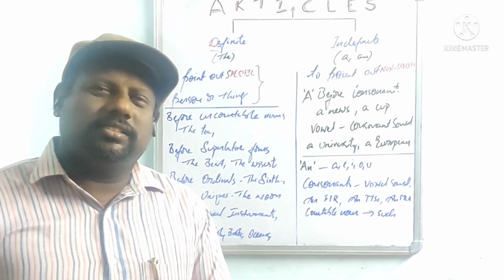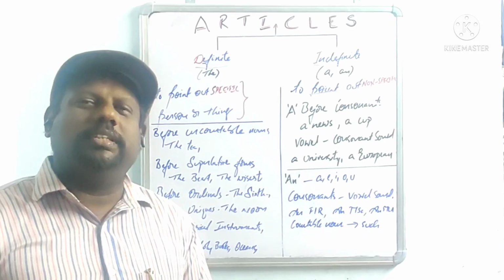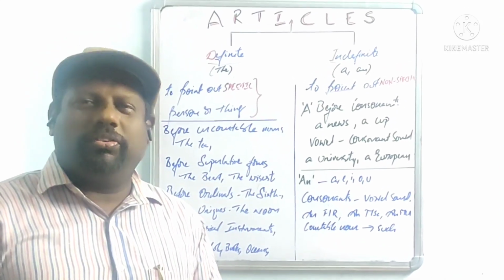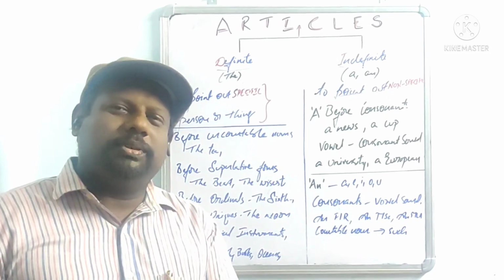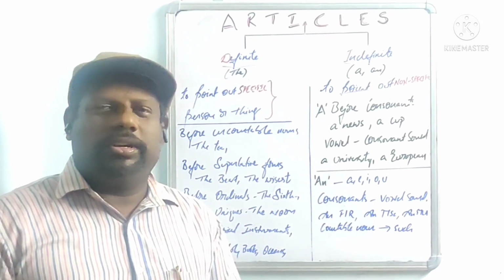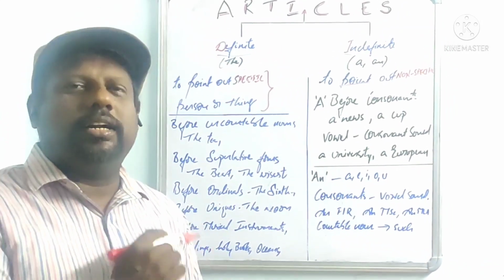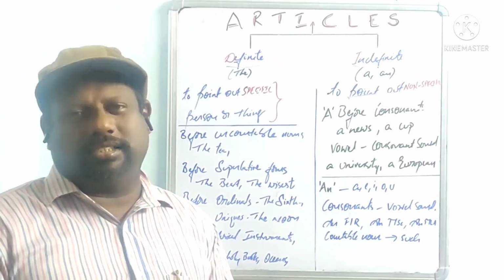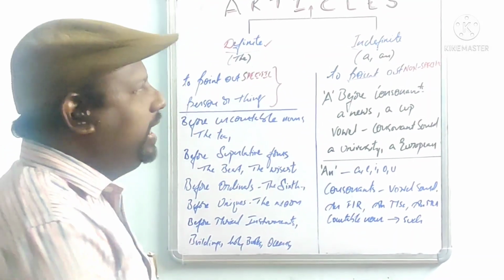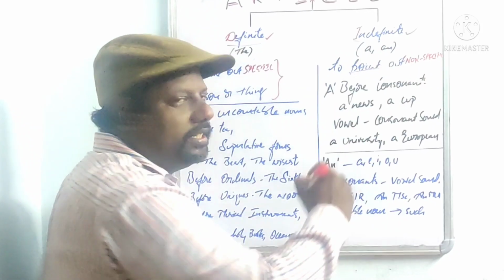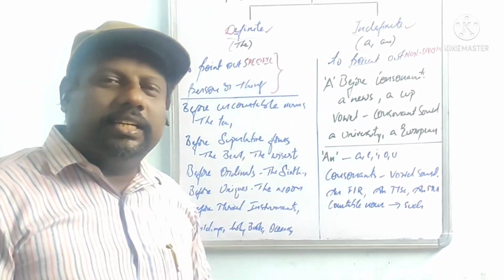What are articles? Articles can also be called a part of determiners, or a family of determiners. So what are determiners? That is another subject. When we come to the determiners, we will come to know. Now here, these articles are divided into two categories. One is definite article and the next one is indefinite article.